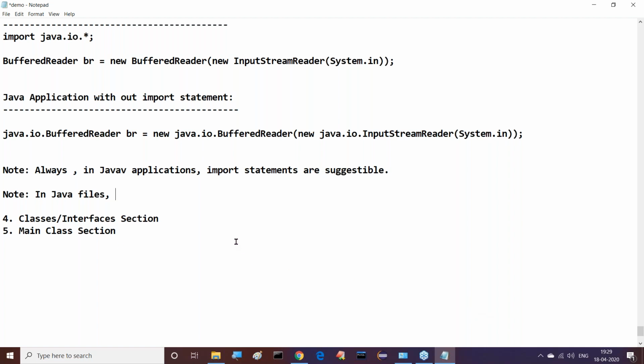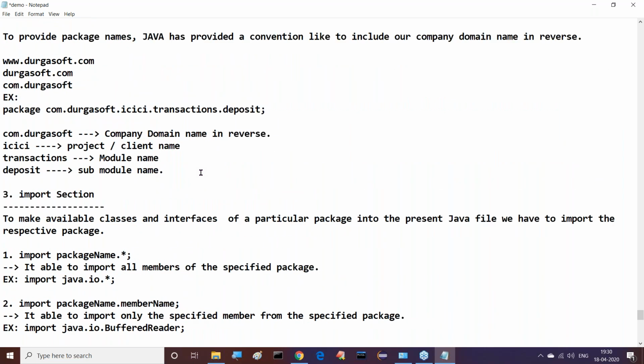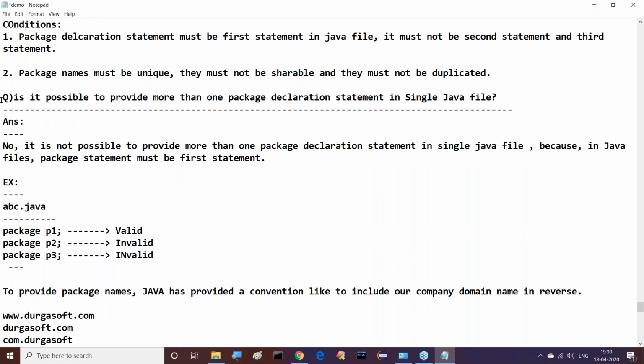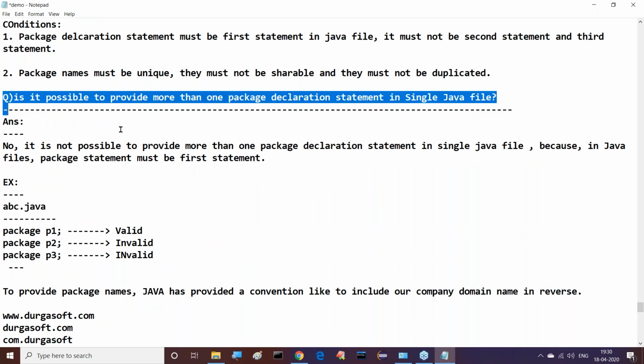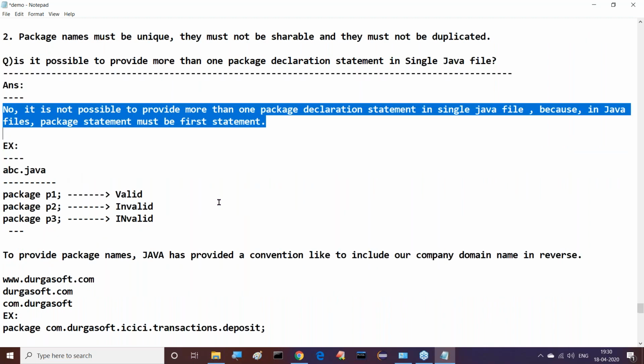Nilesh, you are saying 2. How is it 2? Previously I said one note. In the package section, I gave one point, one condition, and I also asked one question, but still you are saying 2 package statements. What was the question I asked? Is it possible to provide more than one package declaration statement in a single Java file? What is the answer I gave? Nilesh, you have given the wrong answer.